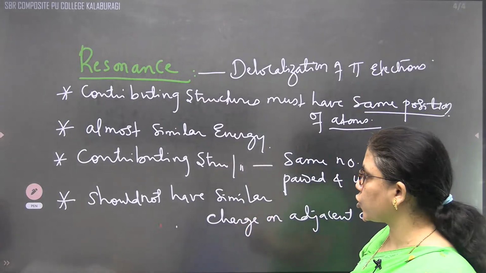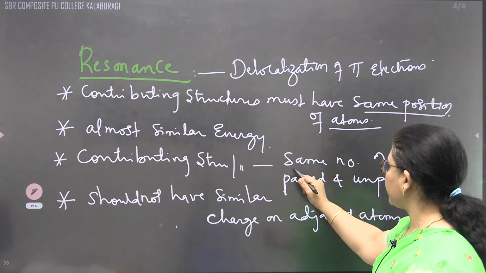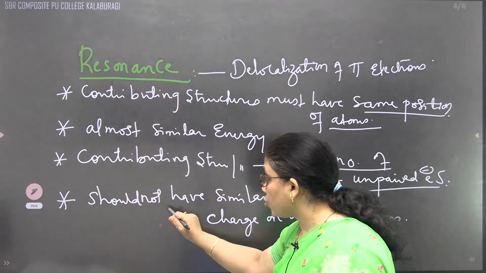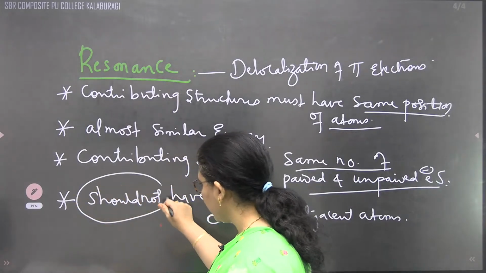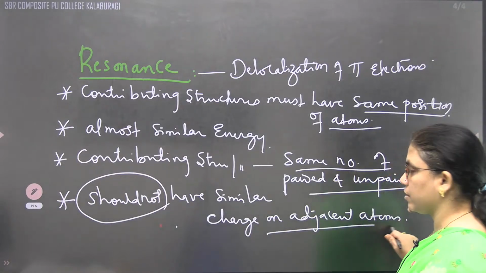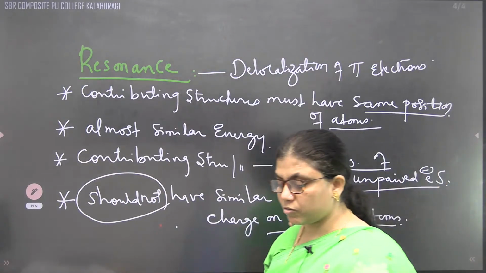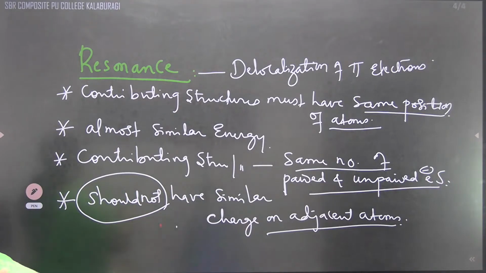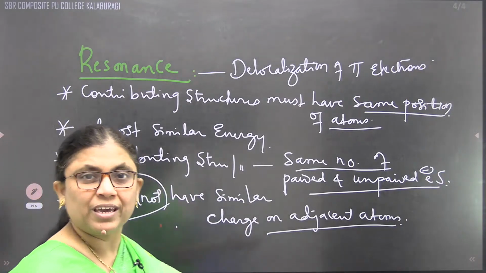The contributing structures must contain the same number of paired and unpaired electrons, and they should not have similar charge on adjacent atoms, because when similar charges are there, they are going to repel. One side should be positive and the other side should be negative.